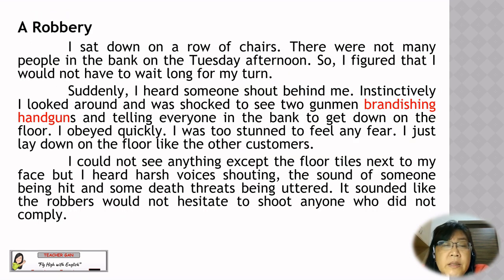This is the sample essay for a robbery. I sat down on the row of chairs. There were not many people in the bank on the Tuesday afternoon, so I figured that I would not have to wait long for my turn. Suddenly, I heard someone shout behind me. Instinctively, I looked around, and I was shocked to see two gunmen brandishing handguns and telling everyone in the bank to get down on the floor.